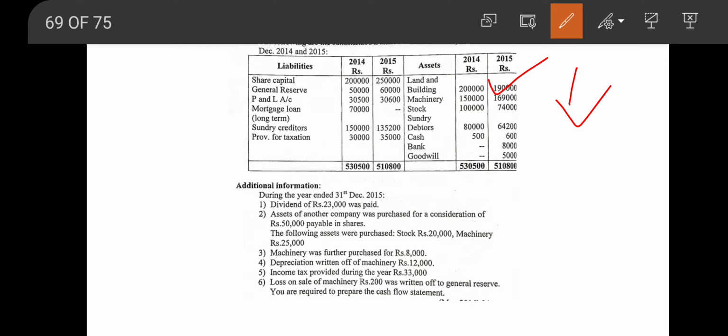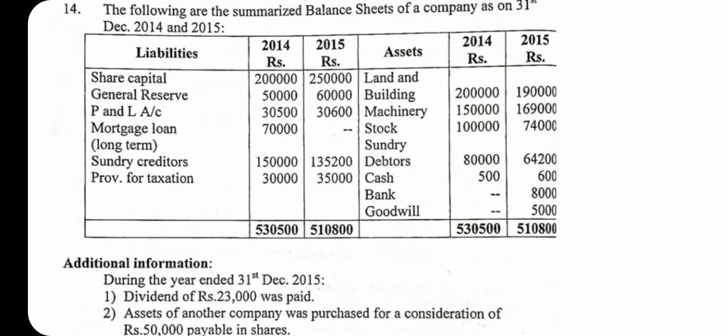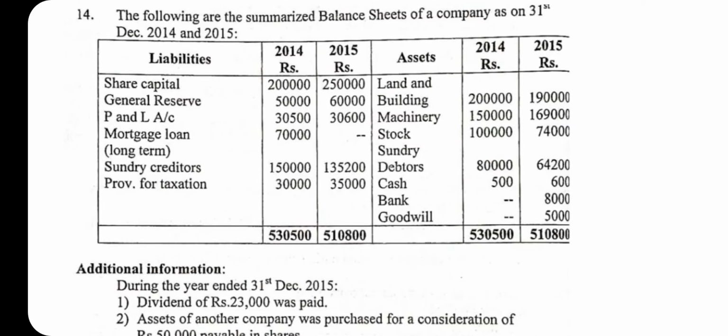The next item under asset side is machinery. Opening balance is 1,50,000, closing balance is 1,69,000. Regarding machinery, there is several information given in the adjustment. From the balance sheet, we got to know the opening and closing balance.